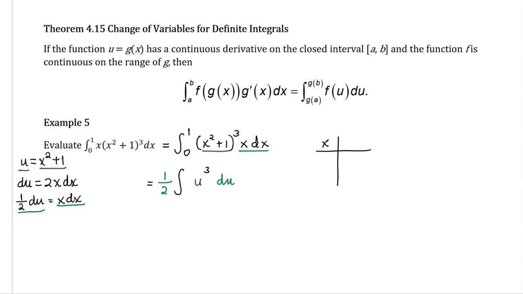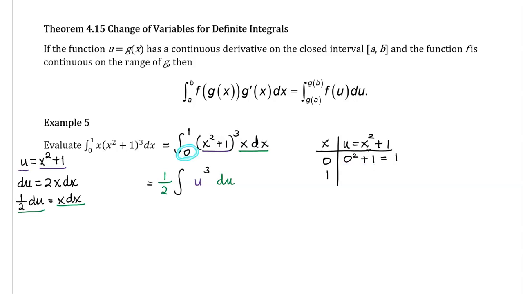So we started off with x limits of 0 and 1, and we made the substitution that u is x squared plus 1. So if x is 0, plugging that in would be 0 squared plus 1 to give us that u is 1. So now instead of a lower limit of 0, I plugged that 0 in for x and got that u is equal to 1.